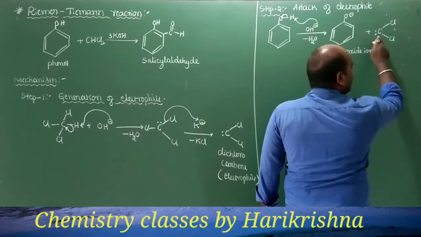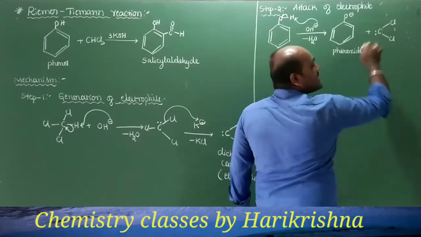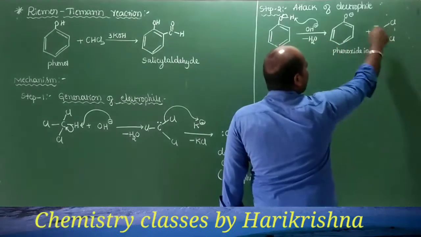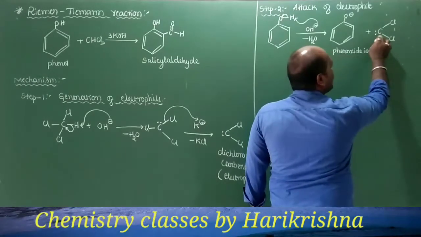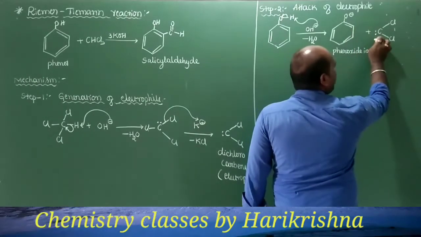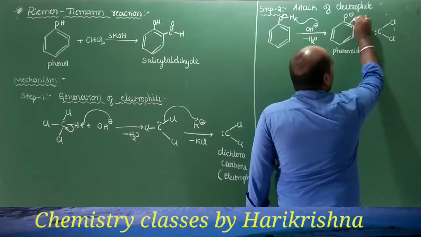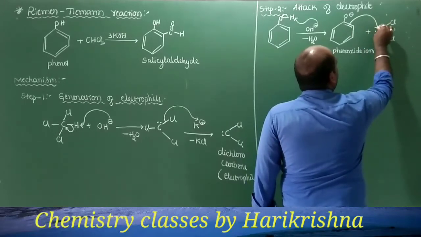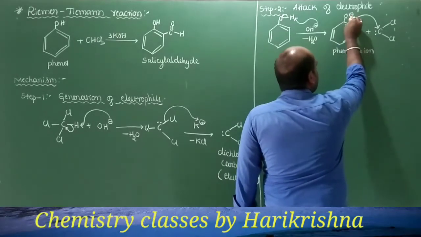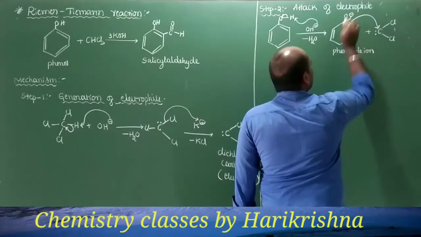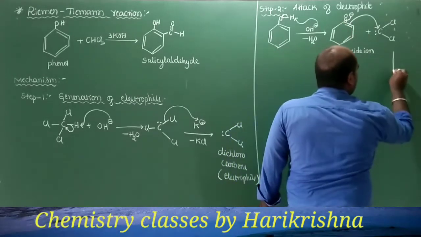So this is an electron deficient species. The lone pair of electrons is present on the carbon atom. Since it is an electron deficient species, because the valency is not satisfied and the octet is not completed, it is in need of electrons. So these pi electrons which are present over here will attack the electron deficient carbon atom, and to balance the valency of the carbon atom, this negative charge will shift and distribute between the oxygen and carbon atom and create the double bond. So in this way.